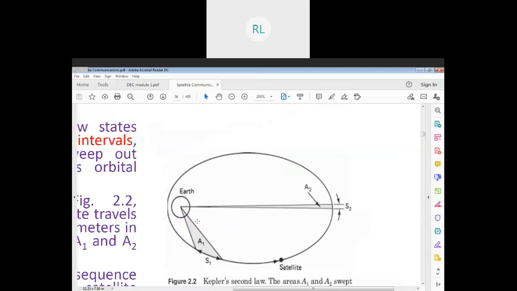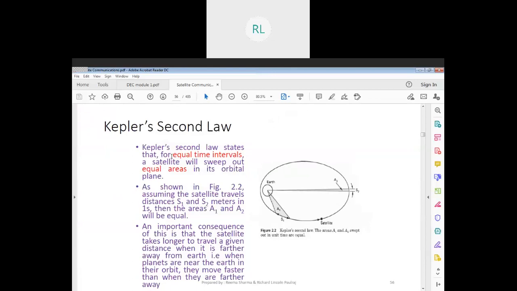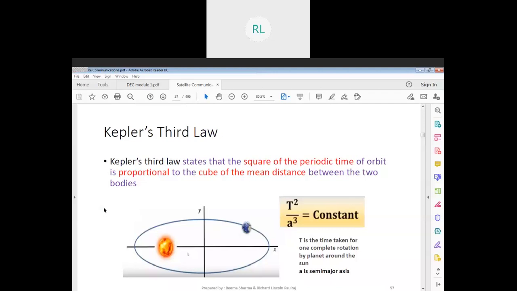Now always keep in mind, calculations are done not from the circumference of the earth but from the center of the earth. So from the center of the earth, if you see this grayed out area, it's not that visible in fact, but if you see a2, you cannot actually see the grayed area. Then in a1 it is very much visible. That's because this point is very much closer to the center of the earth, and this point is very much far from the center of the earth.